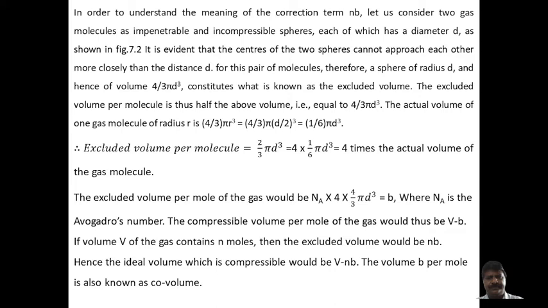Impenetrable means the molecules cannot go inside each other. They are just compactly, that is closely, touching, but they cannot go inside one another. Therefore they are impenetrable and incompressible spheres, each of which has a diameter d. This is shown in the diagram.